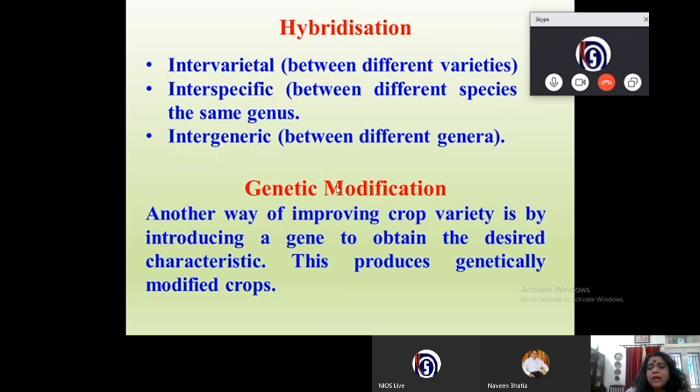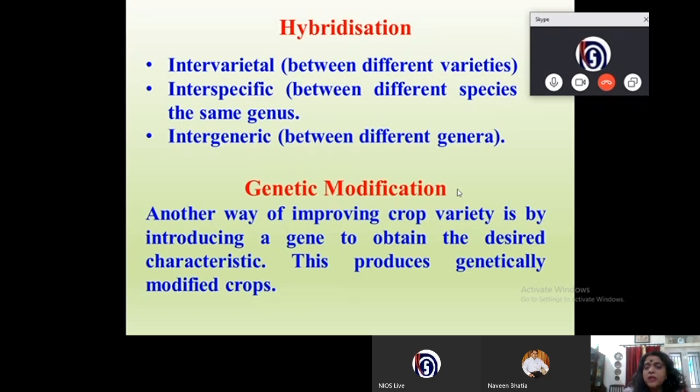The other method that can be used to have an improved variety of plant is by genetic modification. Genetic modification is another way of improving crop variety in which we introduce a gene to obtain the desired characteristics. This produces genetically modified crops.